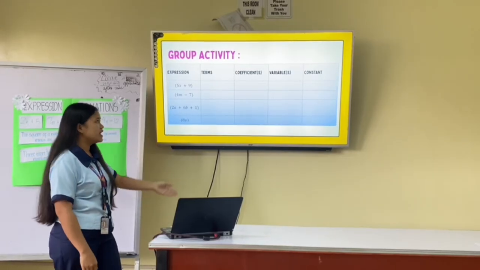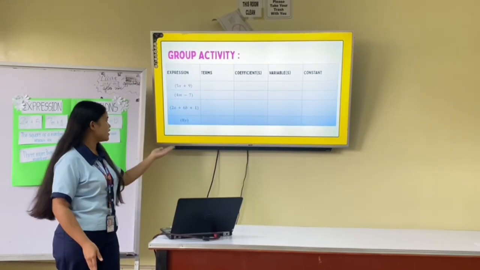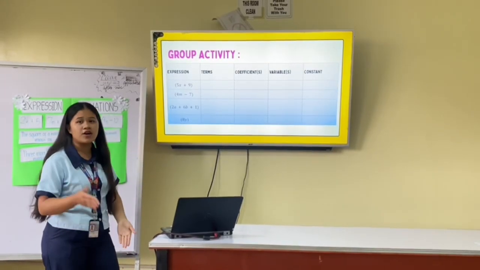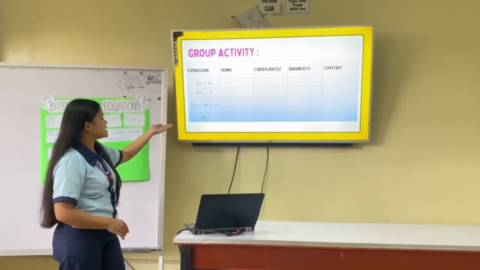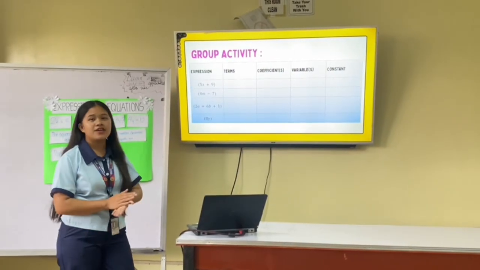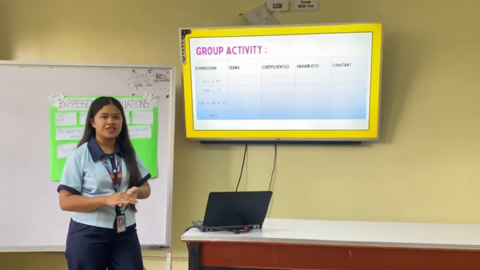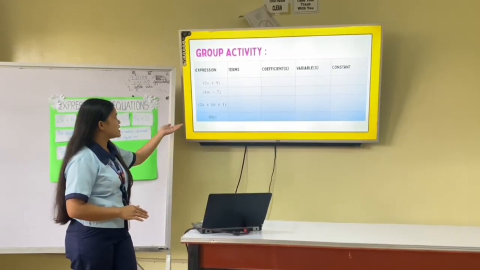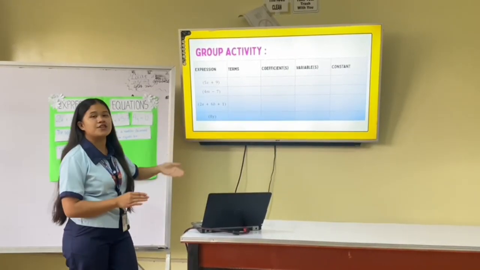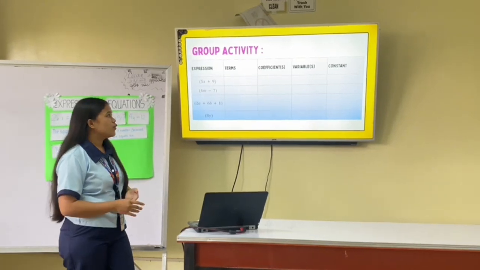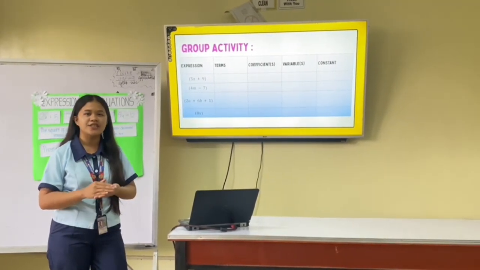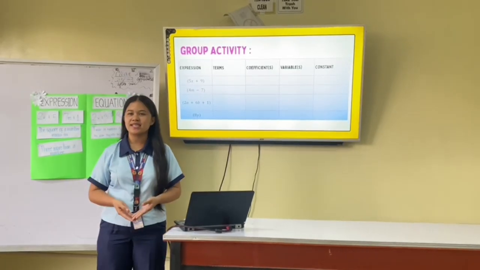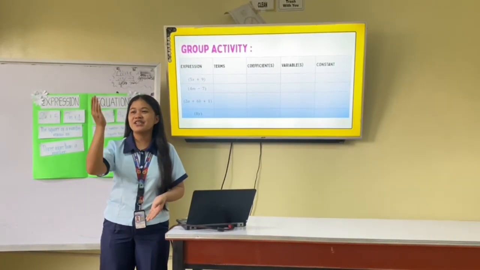Yes, very good. And the variable is, okay, very good, y. And then the constant is, as you can see in the given expression, there is only one term, which is 8y. We cannot see any addition or subtraction sign. So we can conclude that there is no constant, or the constant is none. Who got perfect? Okay, and another one over there.